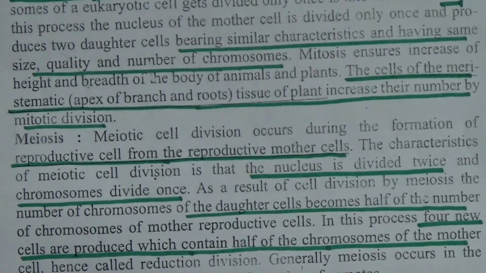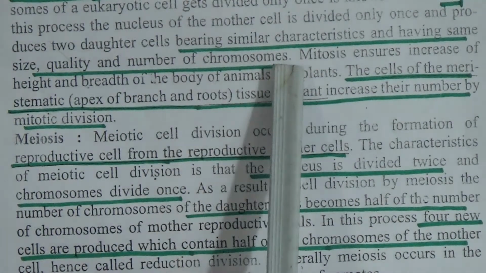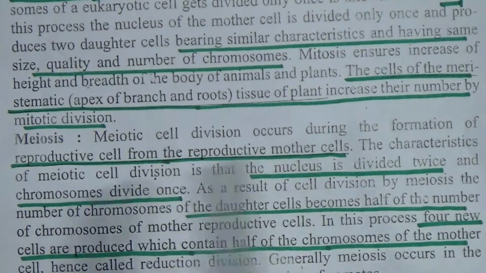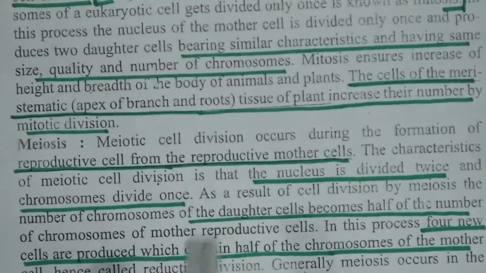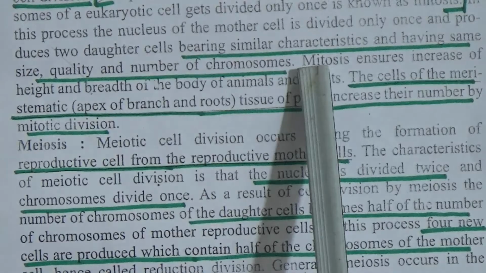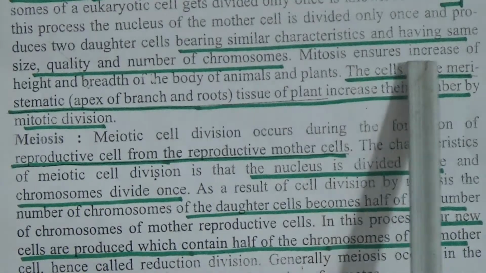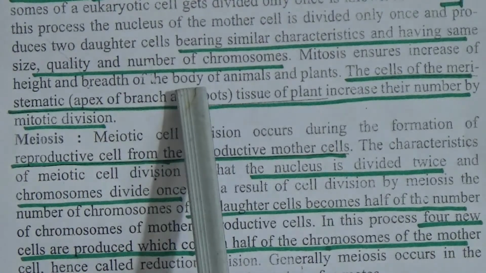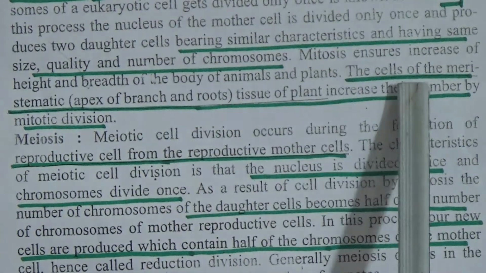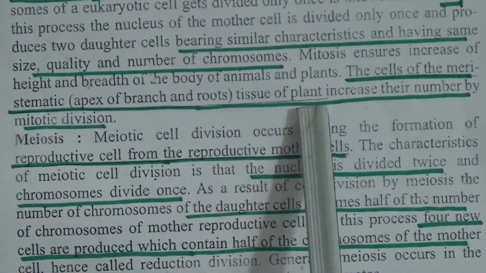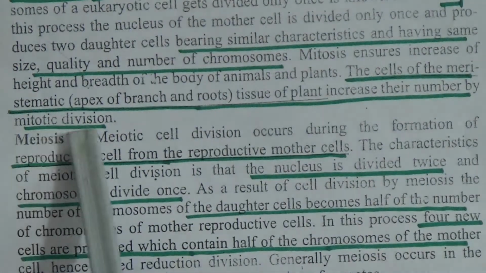In mitosis cell division, the nucleus and chromosomes divide only once, and the newly produced cells' characteristics, size and chromosomes will all be similar to the mother cell. That means they will be identical with the mother cell. That's why mitosis ensures increase of height and breadth of the body of animals and plants. The cells of the meristematic tissues of plants increase their number by mitosis division.